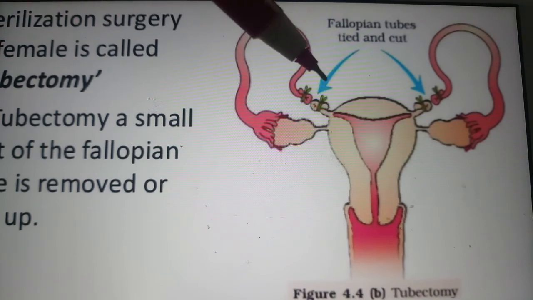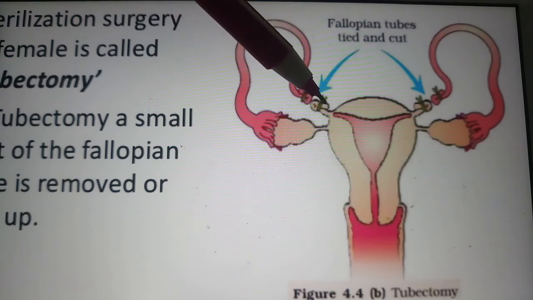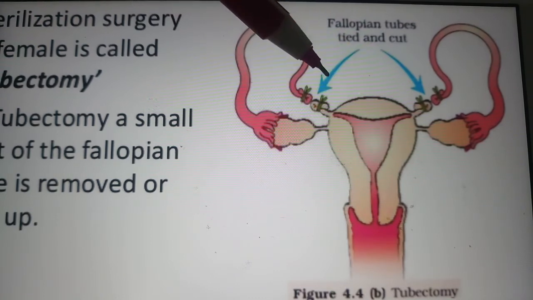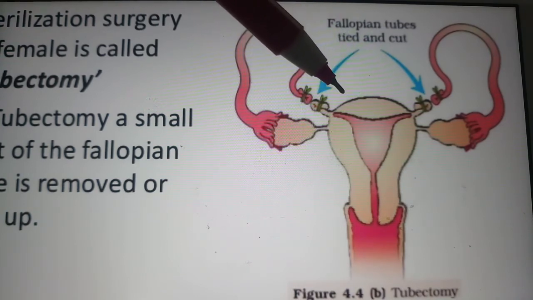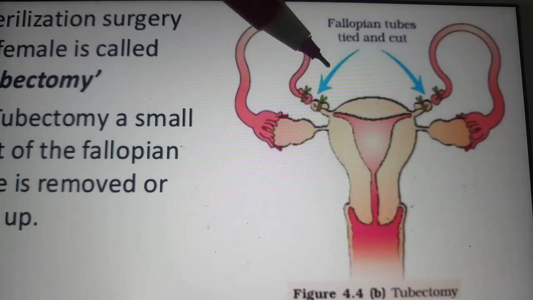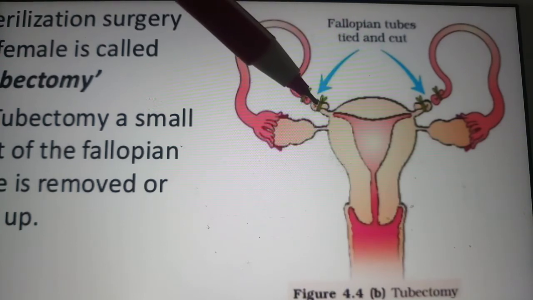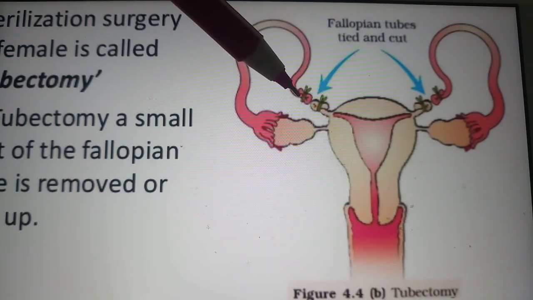This female sterilization involves a surgical cut or removal of a small portion of each fallopian tube. These fallopian tubes are identified and cut off. The cut ends are tied, and it prevents the passage of the ovum.